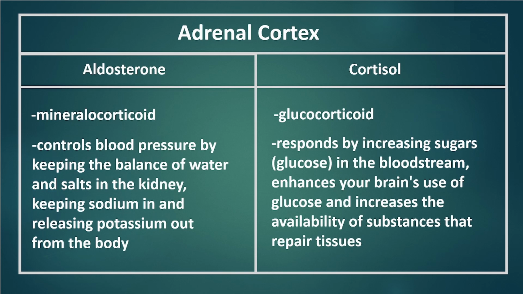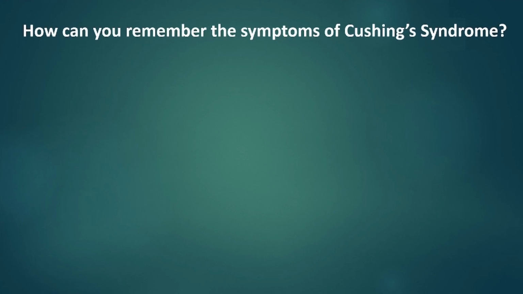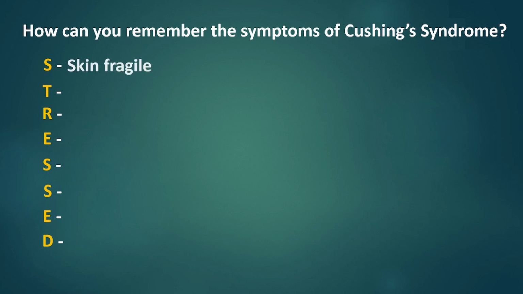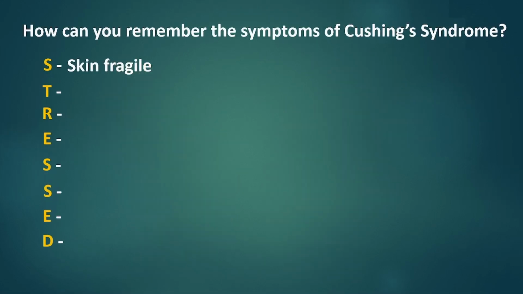Now that we understand how the adrenal glands and their hormones work, let us go back to the signs and symptoms of Cushing syndrome. So how can we easily remember its signs and symptoms? Just remember the word STRESSED. First, we have S for skin is fragile, sometimes called thinning skin. Here is the comparison of the skin that is fragile versus normal skin. This is because cortisol causes the breakdown of some dermal proteins along with the weakening of small blood vessels.